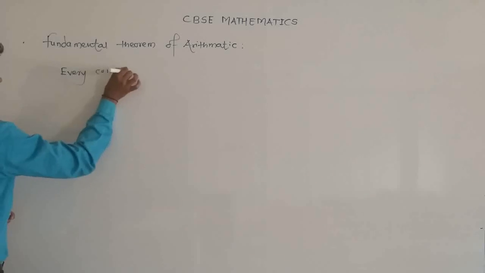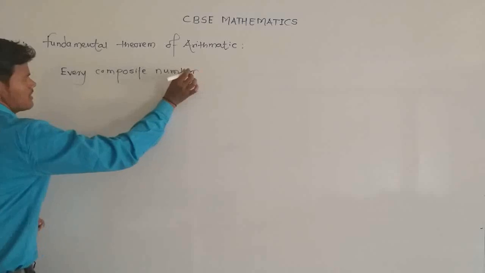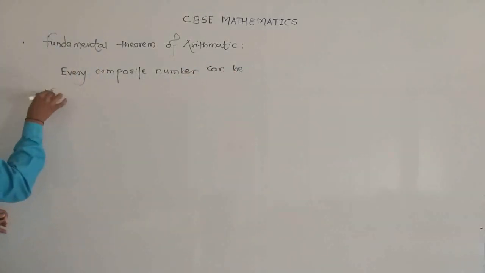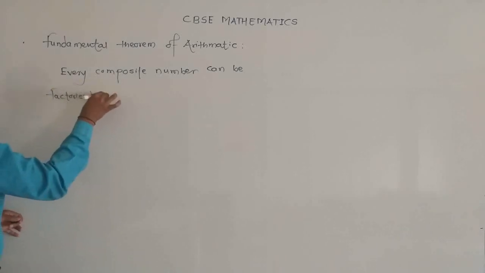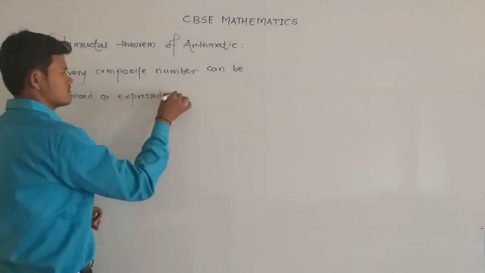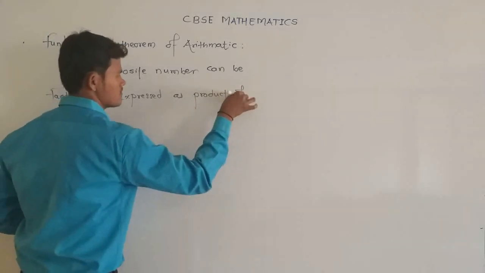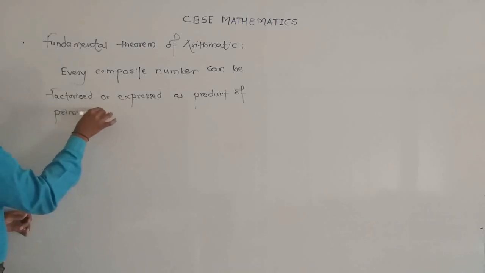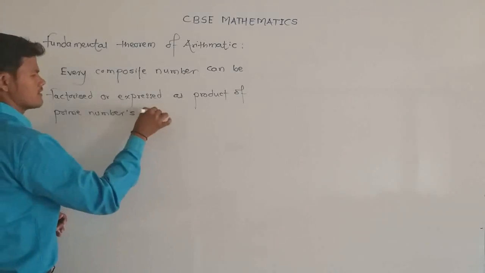Every composite number can be factorized or expressed as a product of prime numbers in a unique way.